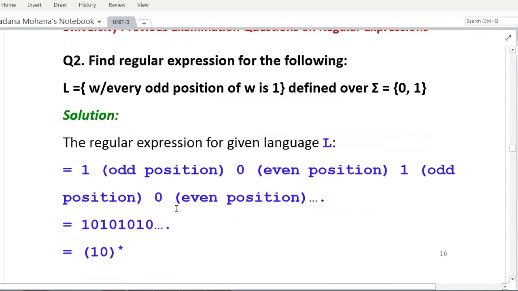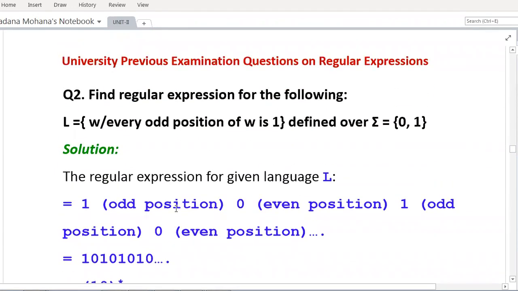Then another example: find the regular expression for the following set or language. L equals w such that every odd position of w is 1. Odd means first position, 1, 3, 5, 7, 9. So at all these odd positions of the string, it compulsorily contains a 1. The string is defined over the combination of 0, 1. Now let us see the solution.